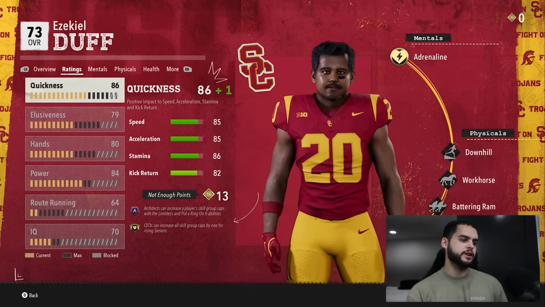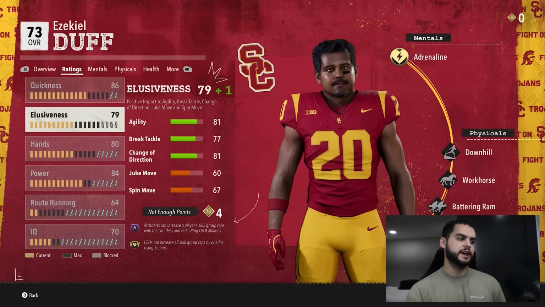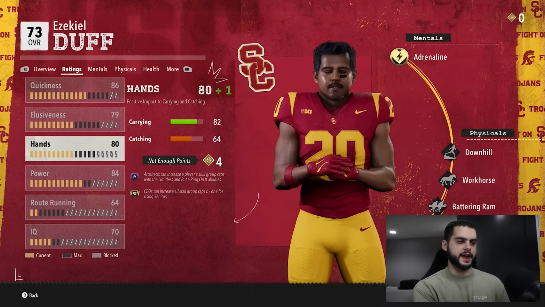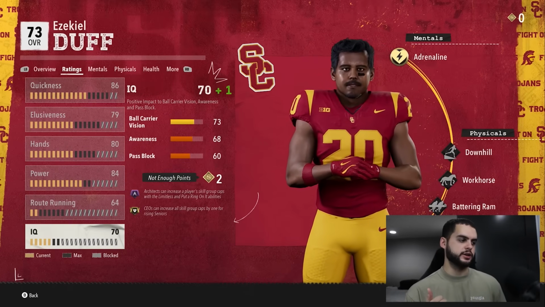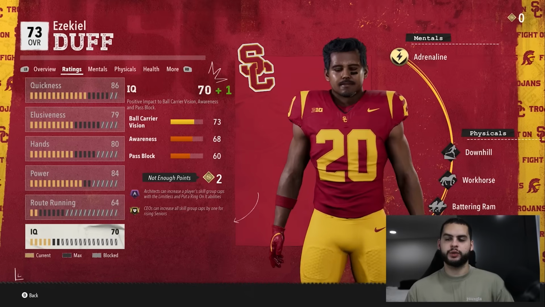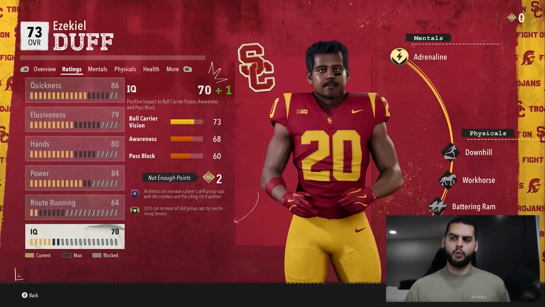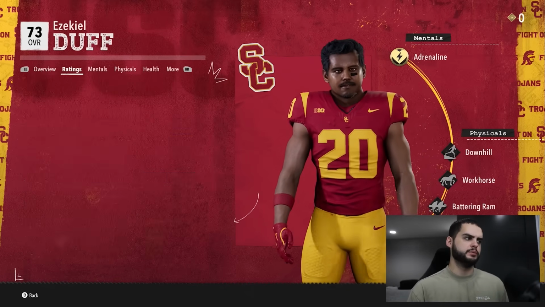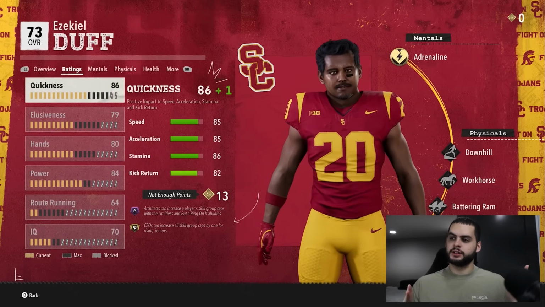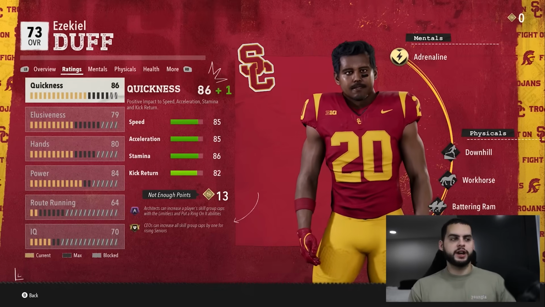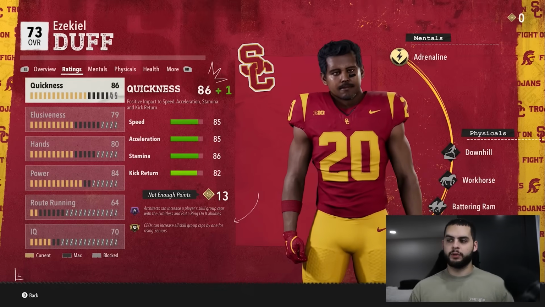So all you're going to be able to upgrade is his speed a little bit, which is already slow, and his elusiveness, which is horrible. And elusiveness isn't going to play much of a role in his overall. What's going to matter is power and IQ, and that's already basically capped. So this running back's not going to hit above like an 83 overall. Why would a star dev 4-star be completely capped as an athlete? So you have to run this offline. I'm not going to waste a lot of time showing you guys this, but I did it already. If you run this offline, you created a save point the week before.